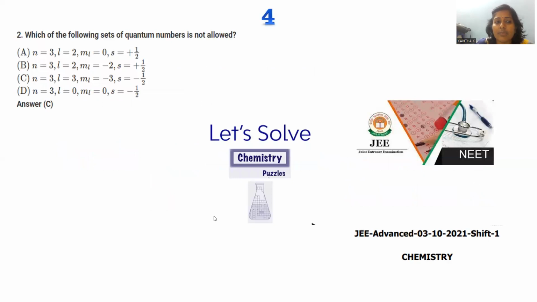Let's move on to question number 4. It is a question given from atomic structure. Which of the following sets of quantum numbers are not allowed? You are already aware that there are 4 quantum numbers. One is called the principal quantum number. Second is called the azimuthal quantum number, which is also called the angular quantum number. Third is known as the magnetic quantum number, and fourth is called the spin quantum number.